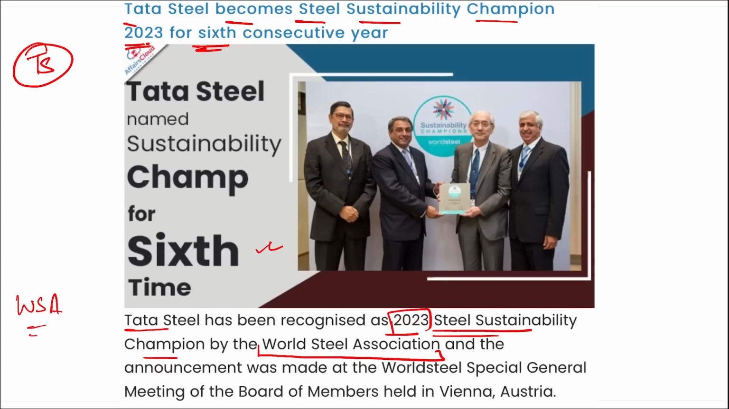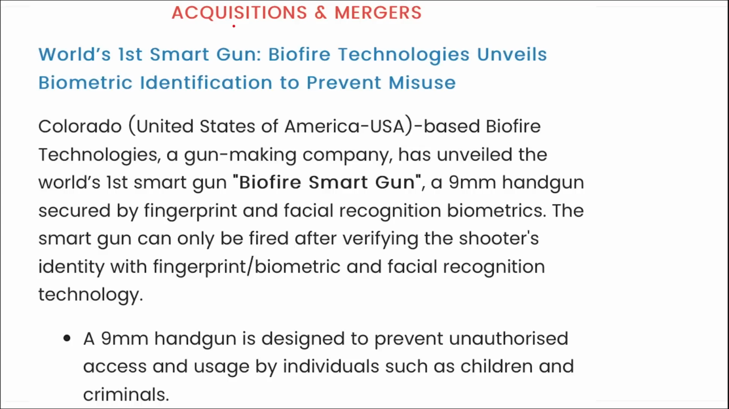And the announcement was made at the World Steel Special General Meeting of the Board of Members that was held in Vienna, Austria. Next is about acquisitions and mergers. World's first smart gun, that is Biofire Technologies, has unveiled the biometric identification to prevent misuse.